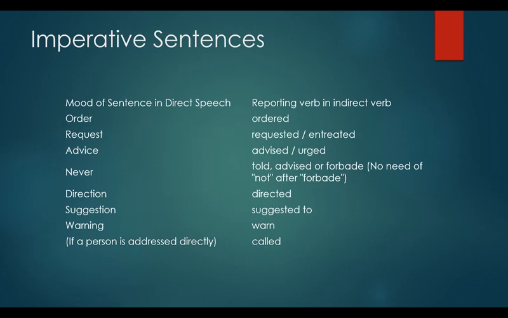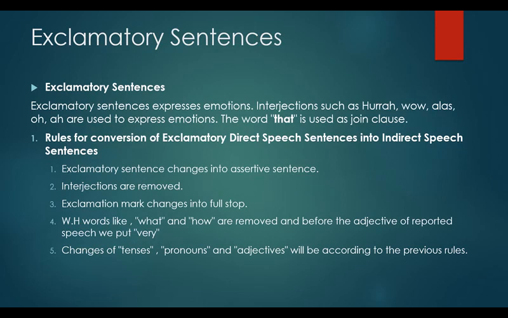Order will be ordered, request will be requested or entreated, advice will be advised or urged, never will be told or advised or forbade, direction will be directed, suggestion will be suggested to, warning will be warned. So these are some ways of how we change imperative sentences from direct to indirect speech.